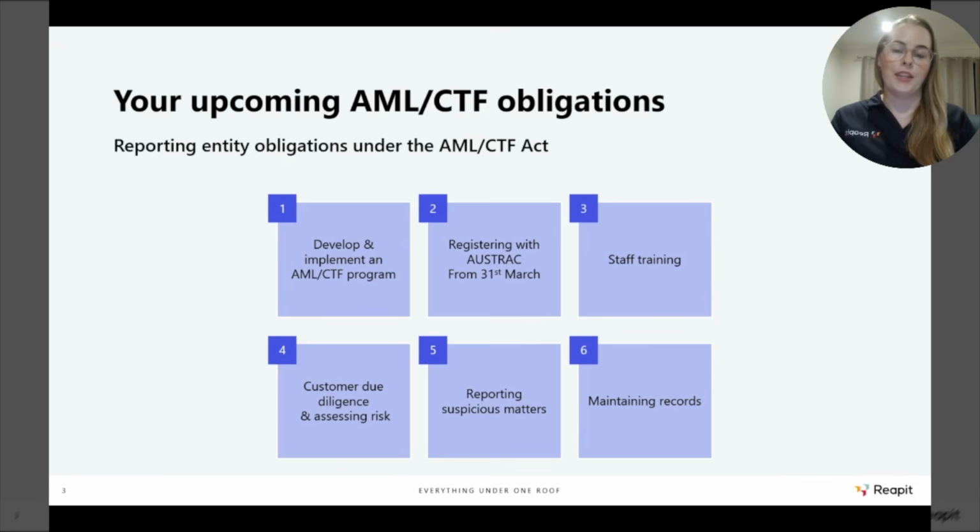Your fourth obligation is to conduct customer due diligence. What this means is you'll be doing due diligence on your clients, your vendors and purchasers, and this will take the form of ID verification as well as a number of other checks, as well as conducting a risk assessment and checks on any businesses as well. You'll need to report any suspicious matters that you do identify through to AUSTRAC, and finally, you'll also need to maintain appropriate records in your system.